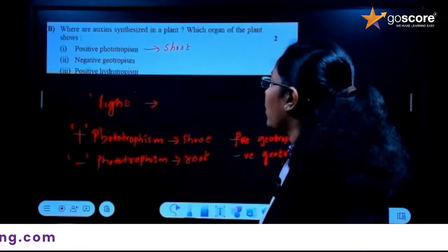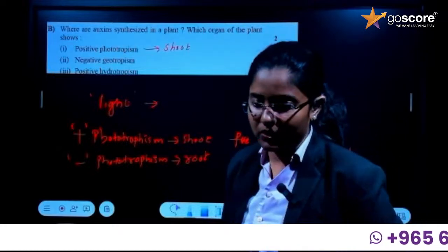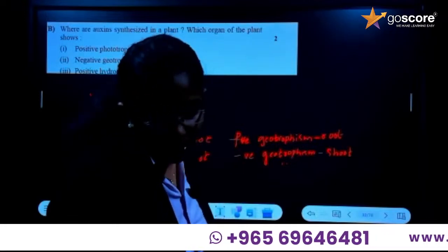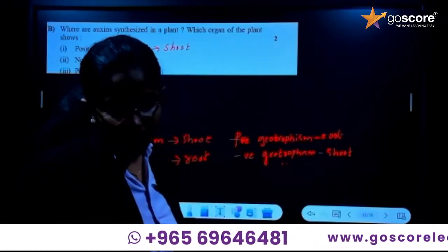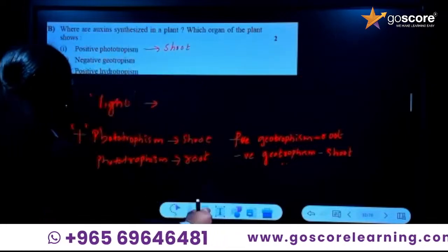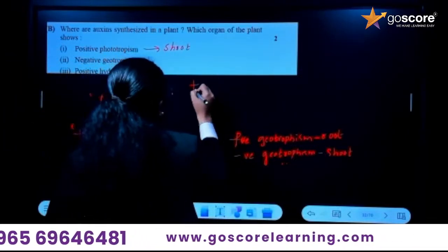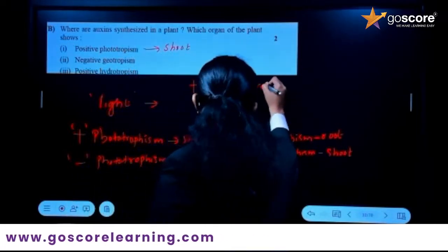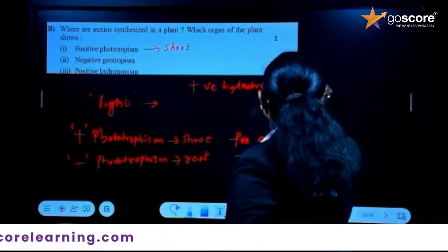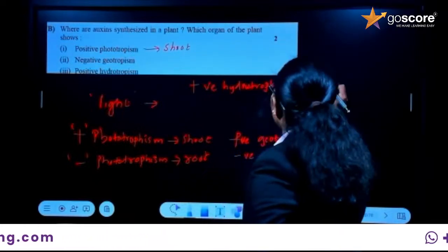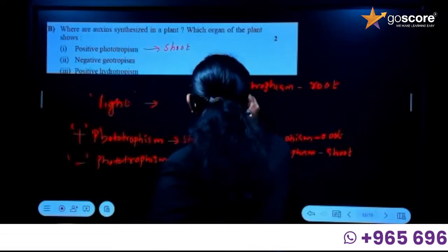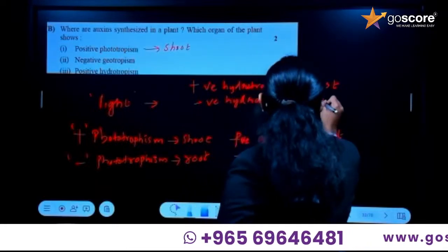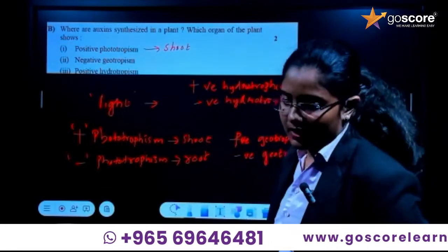Then positive hydrotropism. Which part shows positive hydrotropism? The roots of the plant growing towards water show positive hydrotropism. It is exhibited by the root, and negative hydrotropism is by the shoot.